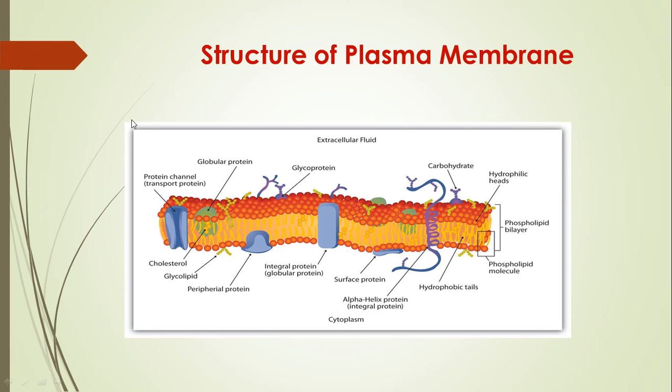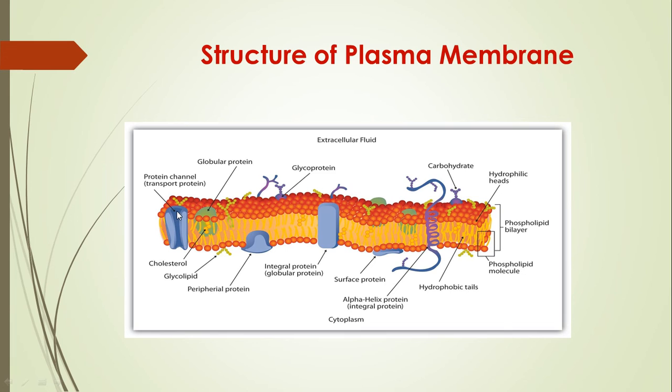This slide shows the structure of the plasma membrane in detail. Now this arrangement shows the presence of proteins and lipids. These are integral proteins, these are peripheral proteins, then these are surface proteins, and these are glycoproteins.